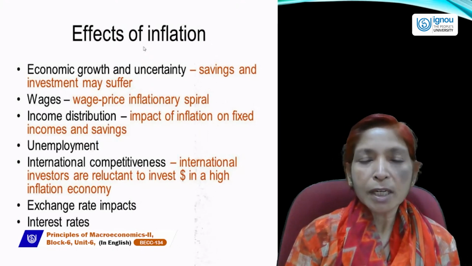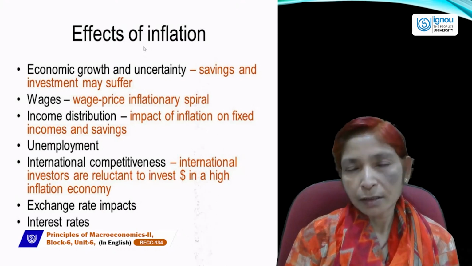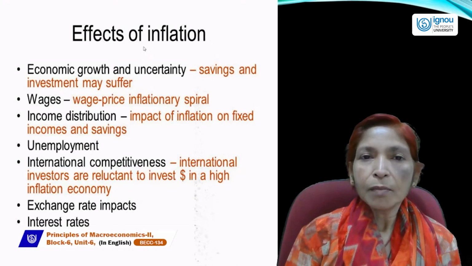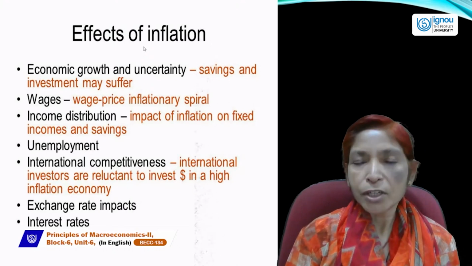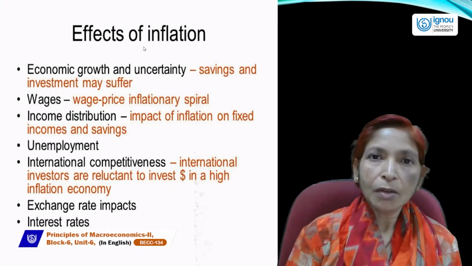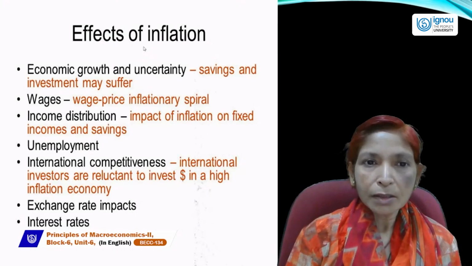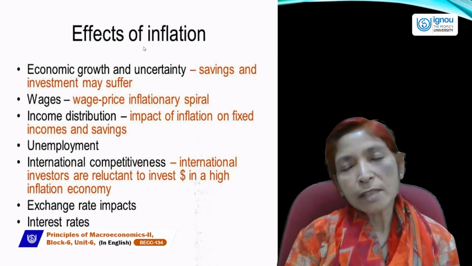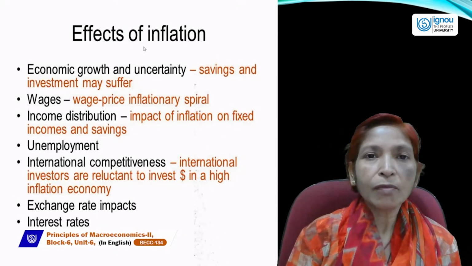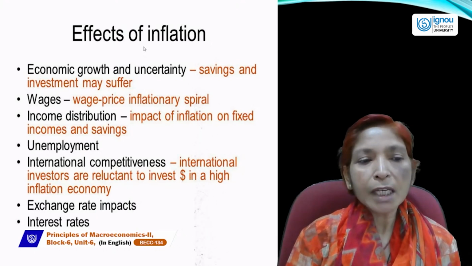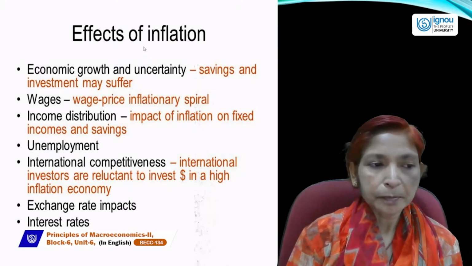Wage price inflationary spiral also affects inflation. An increase in the wage rate generally happens due to an increase in the inflation rate, and inflation increases due to an increase in the wage rate. Both are interrelated. When inflation occurs in the economy, wages will increase, and ultimately prices will also go up. Then again wages will increase, then again the price level will increase. This process is known as the wage price inflationary spiral.